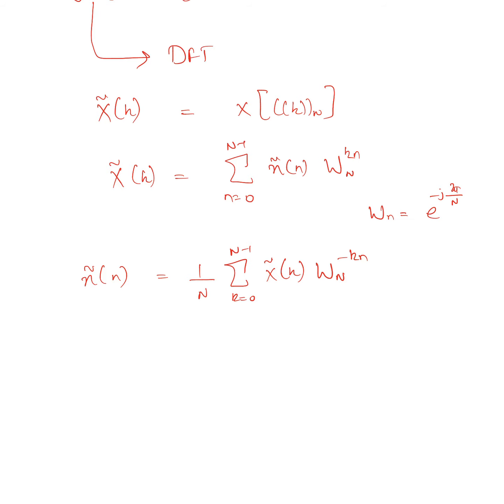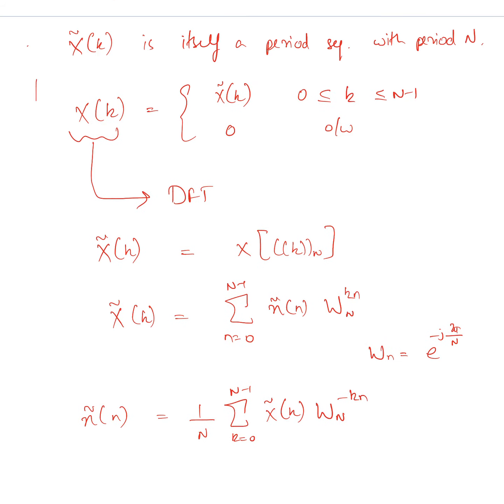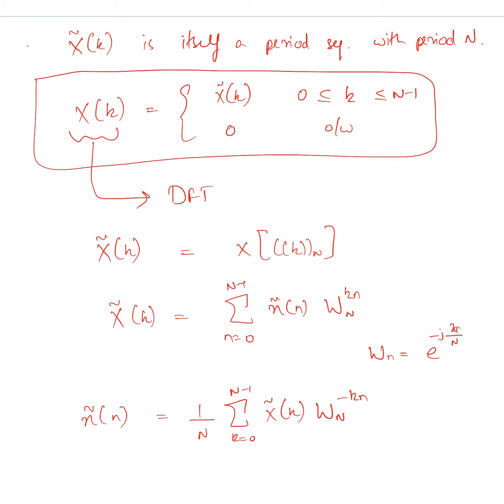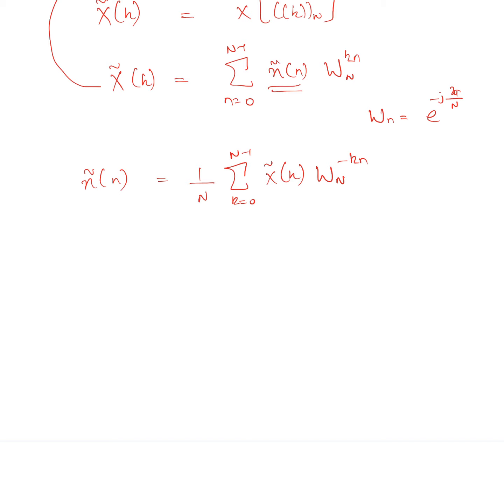Okay, now using this relationship, we will try to compute the formula for the discrete Fourier transform X of k for a finite duration sequence x of n. So we will substitute x tilde of n, and over a period this x tilde of n would be equal to x of n, right? Let me write it.